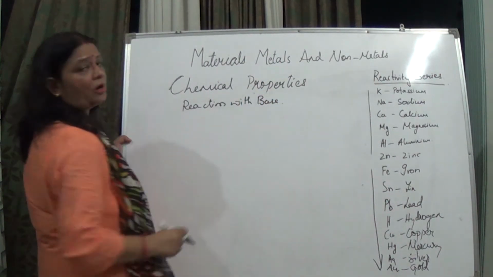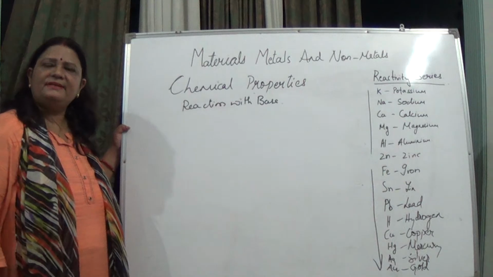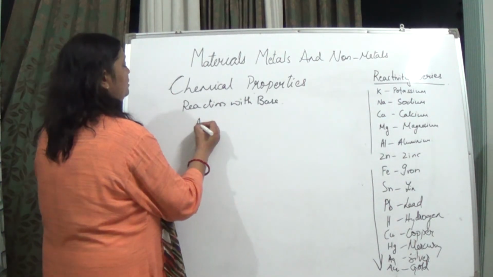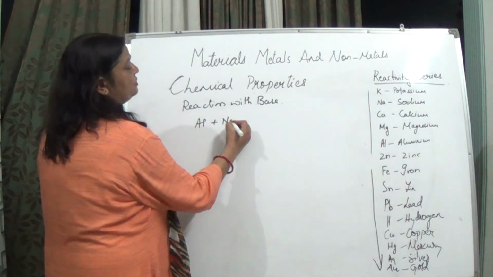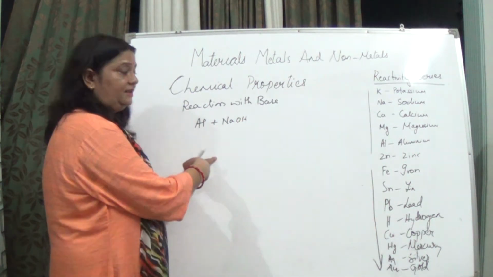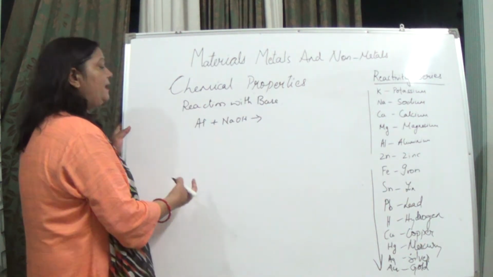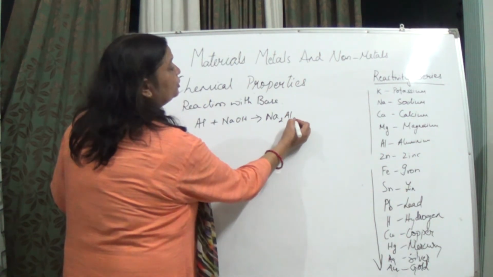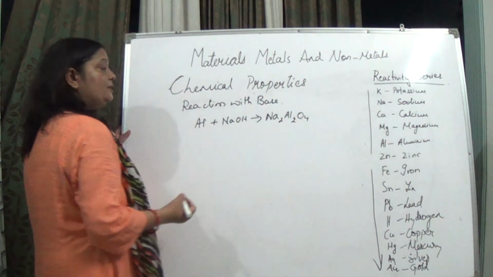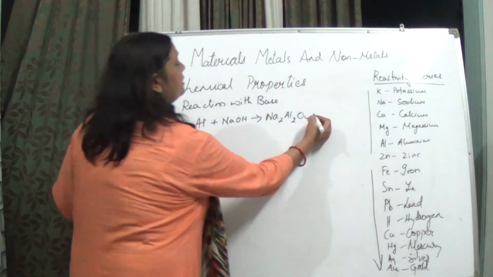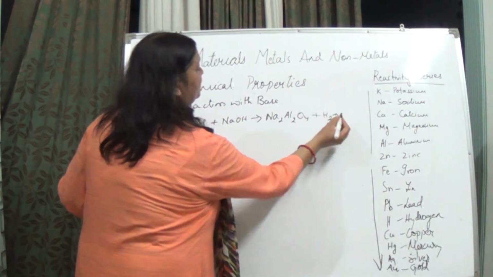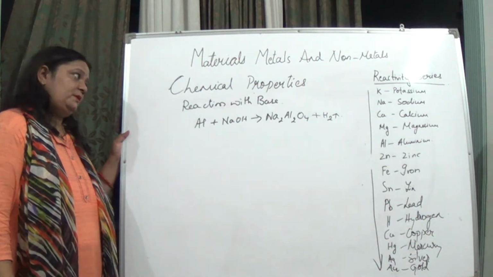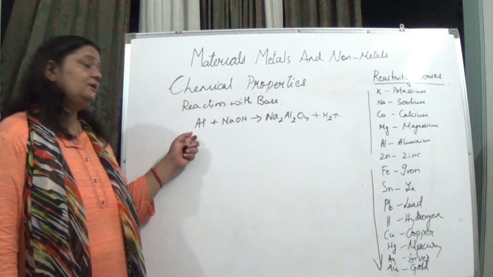Okay, so when we are talking about the metals, not all the metals, but yes, aluminum and zinc, they do react with bases. Like if we take the example of aluminum, it does react with sodium hydroxide. Sodium hydroxide is NaOH. It reacts with this, and it gives Na2Al2O4. So you are seeing here, and yes, it also gives out hydrogen gas. Here we are saying that aluminum does react with the base to form the corresponding salt, and hydrogen gas is released, and zinc also does react.